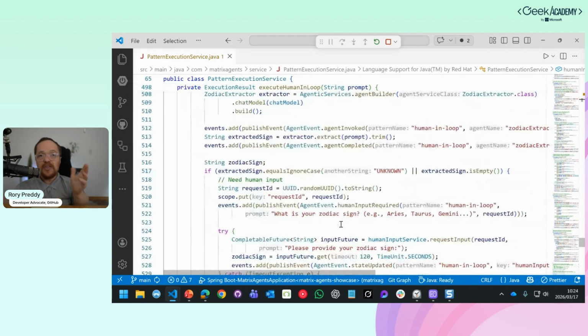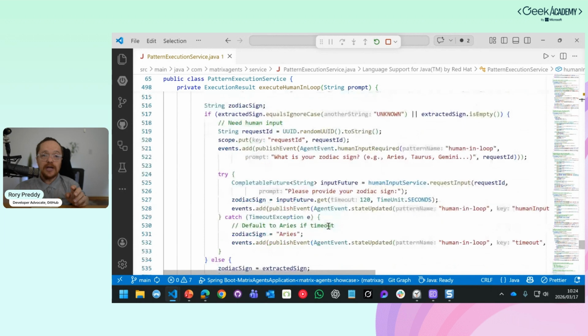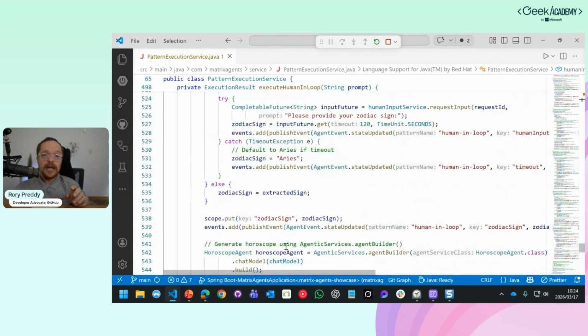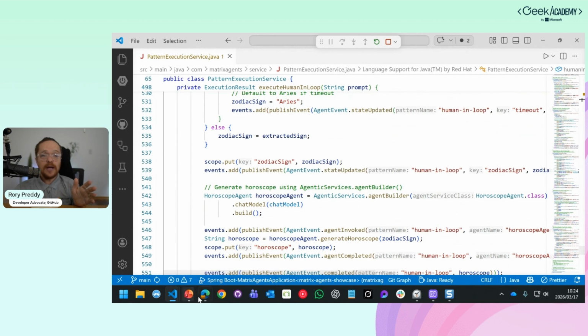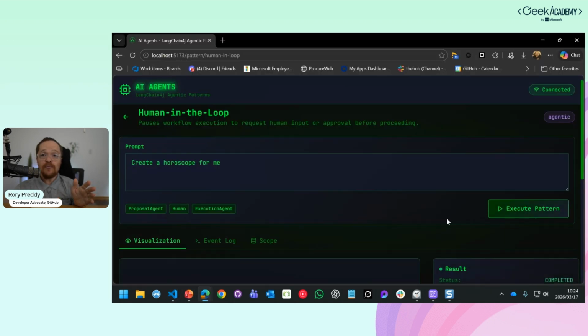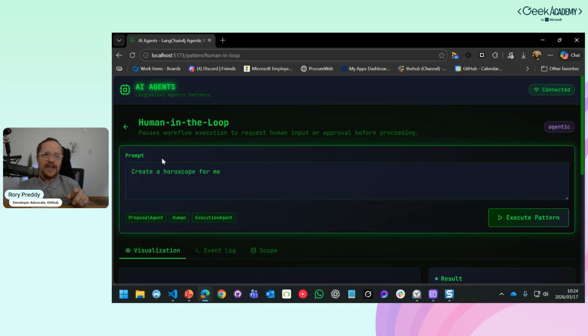And it's going to go, that's the Virgo, and then going to call the agent that is going to go in and call the horoscope agent. So pretty simple horoscope there. And I'm hoping for very good news here. The universe is smiling in your careful heart and keen mind. Yay, positive horoscope for me. And that's human in the loop.